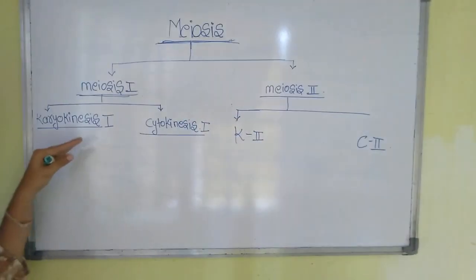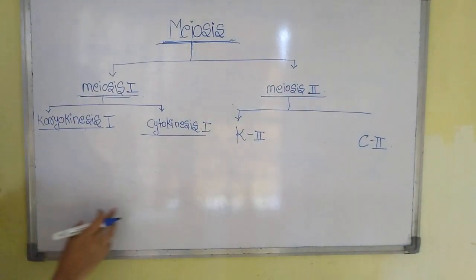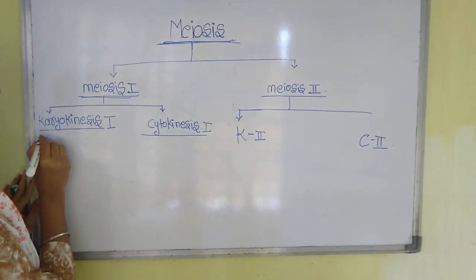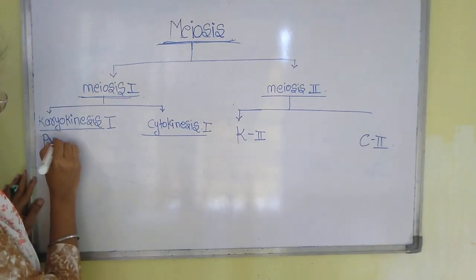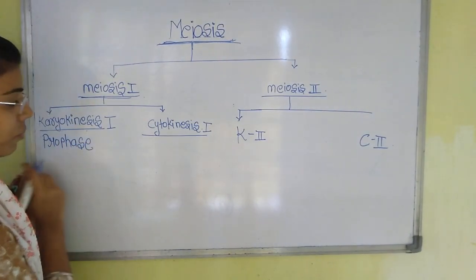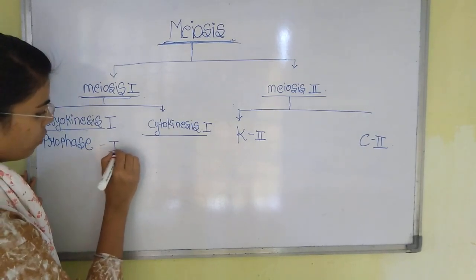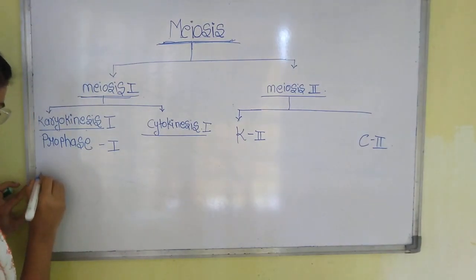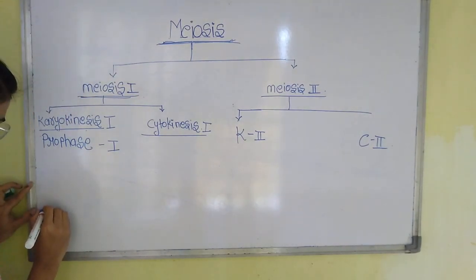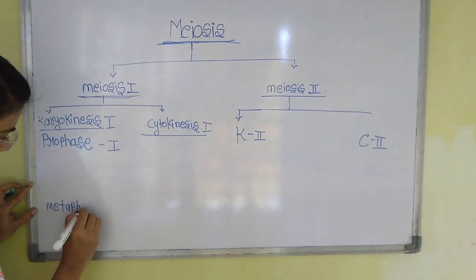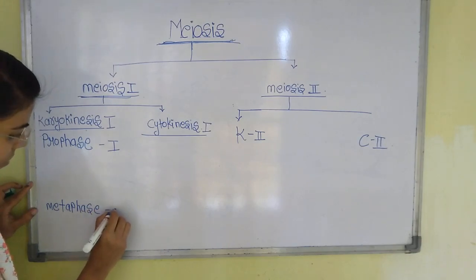Now, the first step in karyokinesis is prophase, here prophase 1. The second step is metaphase 1.